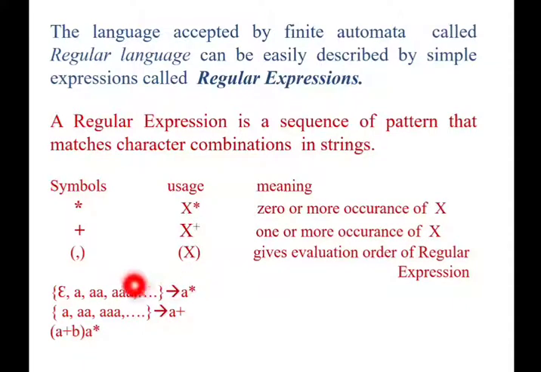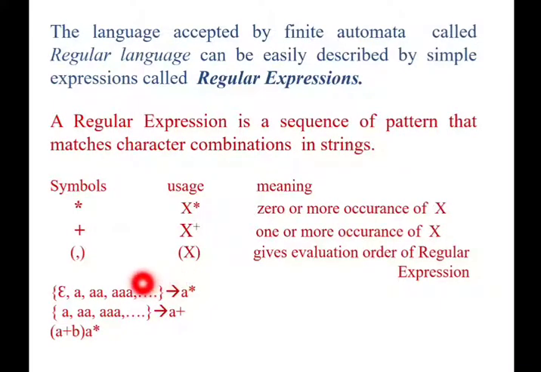For example, if we have a set of strings like epsilon, a, aa, aaa, here a is repeating 0 or more times. Hence, this set of strings can be denoted by a regular expression a star.